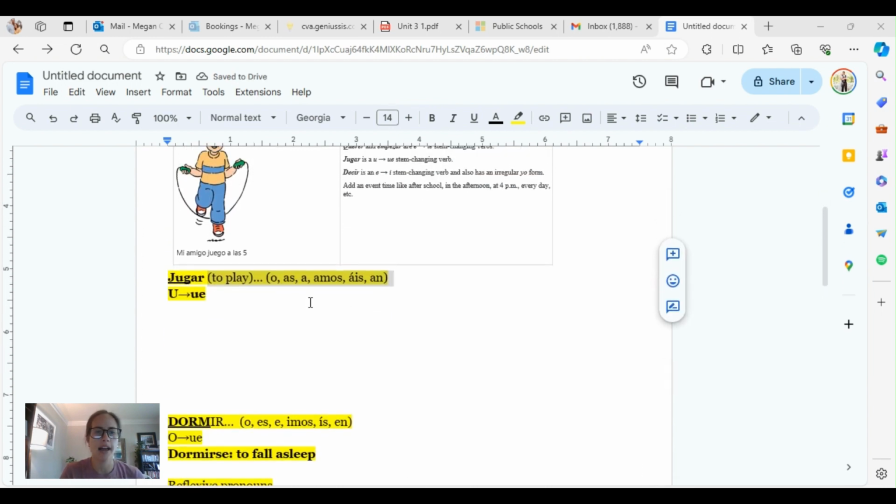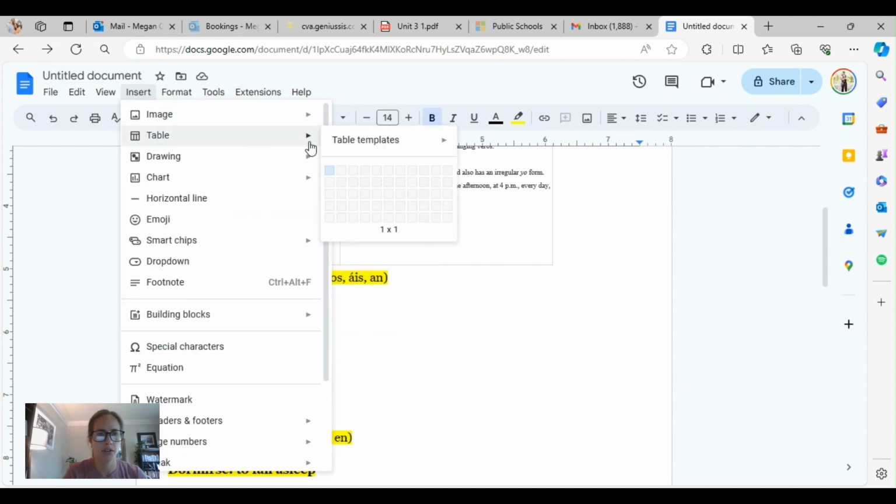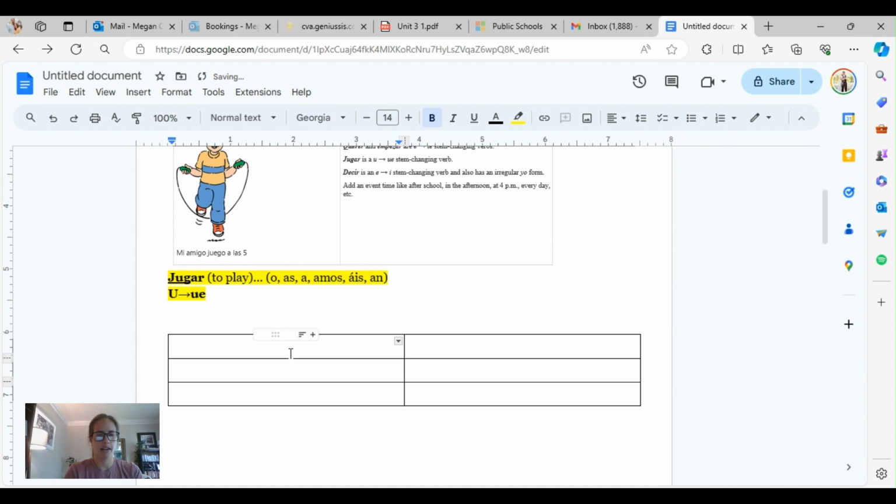So we're going to apply not only the stem change, but also add the correct ending. So let's insert another table. If the verb is jug, well, we're going to change it to jueg. Jueg, jueg, and we'll do it down here, jueg. But the nosotros and the vosotros do not get that change. So let's keep it the same, jug, and this one will also stay jug. Now let's look at the endings. Should be nice and simple. Juego, juegas, juega, jugamos, jugáis, juegan.